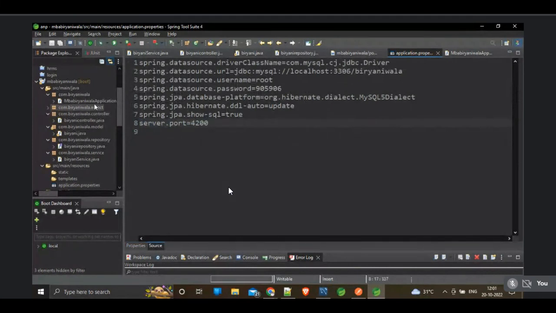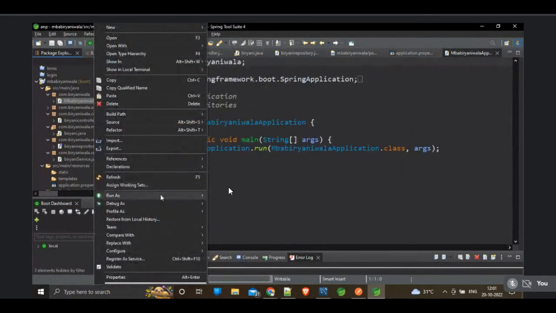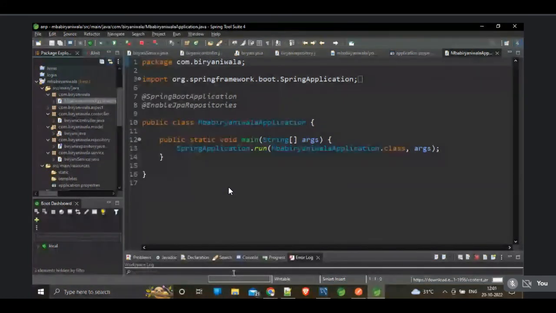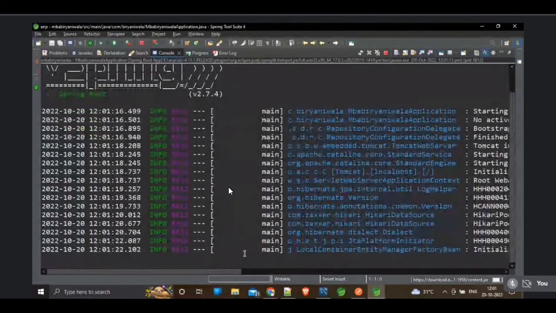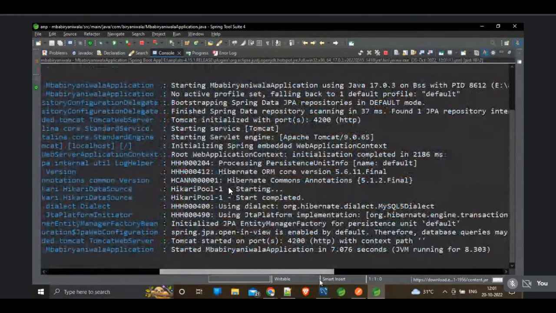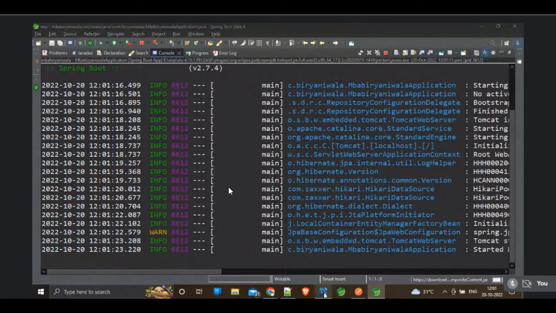Let's try to run this MBA application as Spring Boot application. Let's open the console again. Tomcat is started. You can see Tomcat is started on 4200 port. And the table is already created, in the previous run only. Let's check whether the table is created in the database or not.